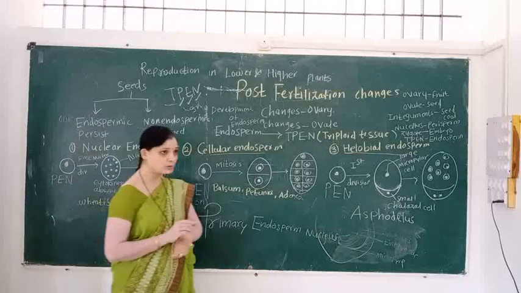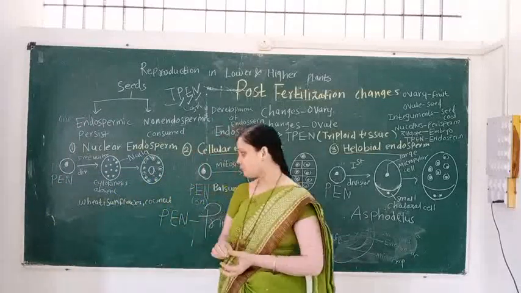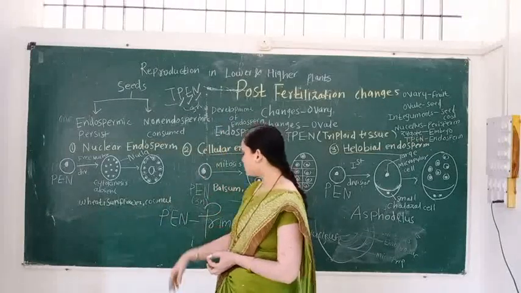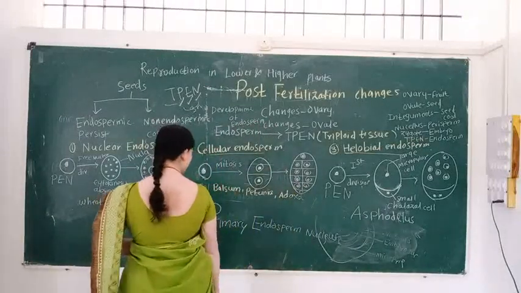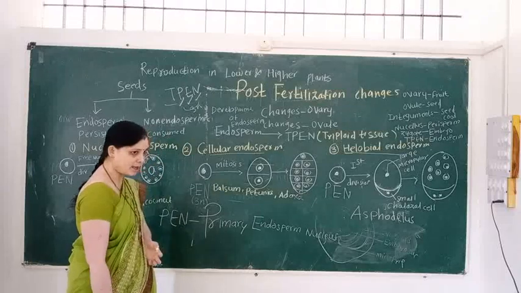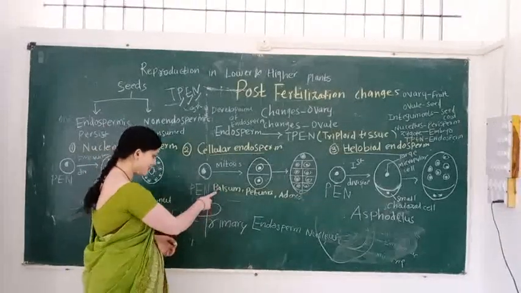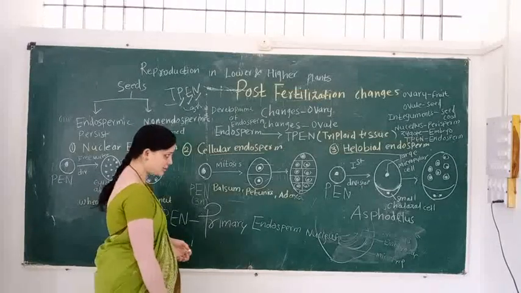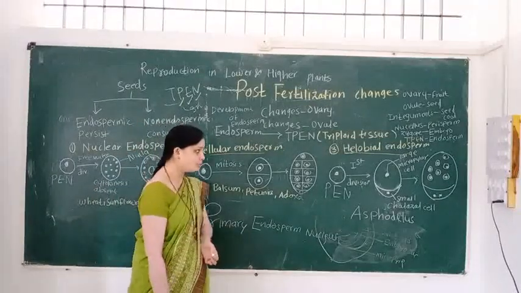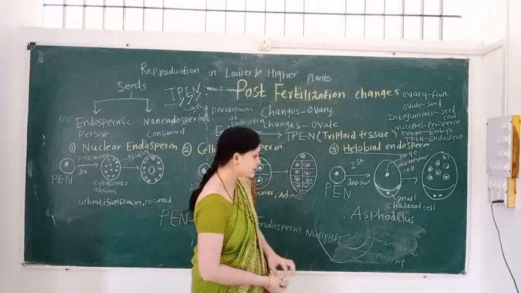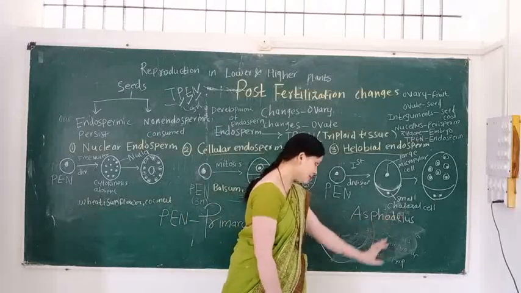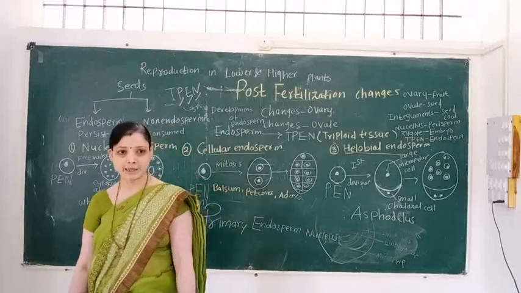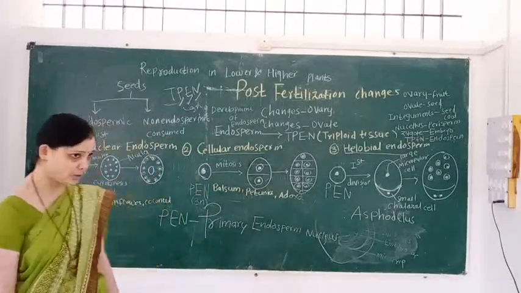Examples of nuclear endosperm: maize, wheat, sunflower, coconut. Examples of cellular endosperm: balsam, petunia, and Ranunculus. Remember these examples: balsam, petunia, and Ranunculus. Example of helobial endosperm is Asphodelus. Asphodelus is the example of helobial endosperm.